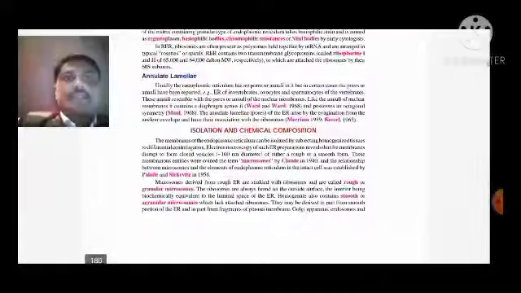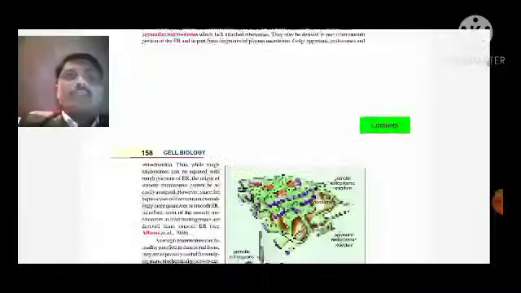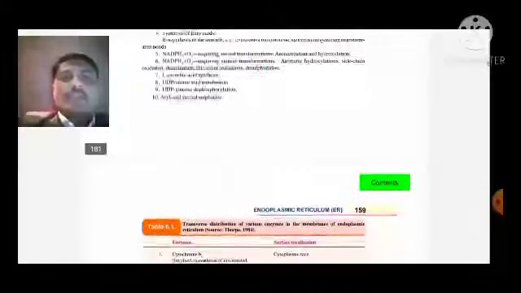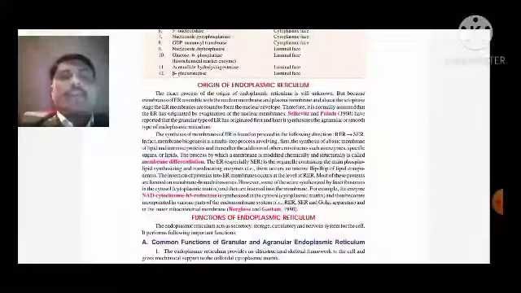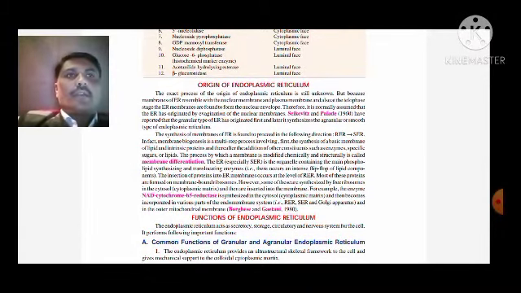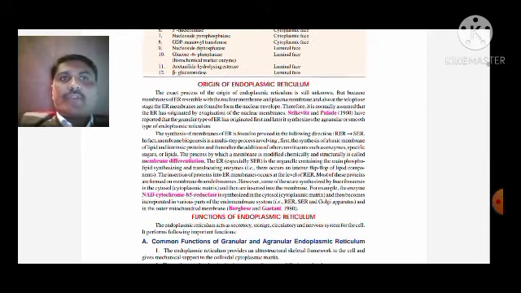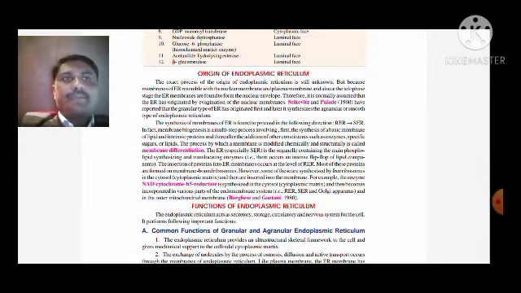So friends, this is the chemical composition and isolation method of the endoplasmic reticulum, that is, how one can isolate the endoplasmic reticulum from the cell. The origin of the endoplasmic reticulum is still unknown, but its membranes resemble the nuclear membrane and plasma membrane, and at the stage of telophase, ER membranes are found to form the nuclear envelope.